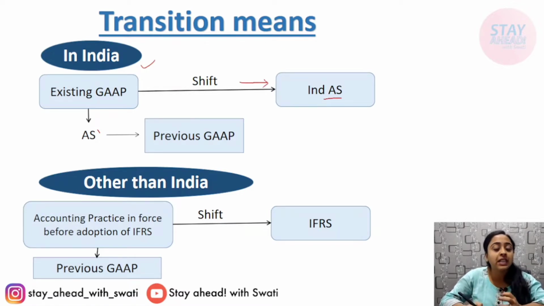If we talk about other countries, there were other standards prevalent that are known as previous GAAP, generally accepted accounting principles. Now a shift came wherein they have to apply IFRS, or you can say another series, that is IAS, International Accounting Standard. In foreign countries, there are two lists of standards they have to apply.